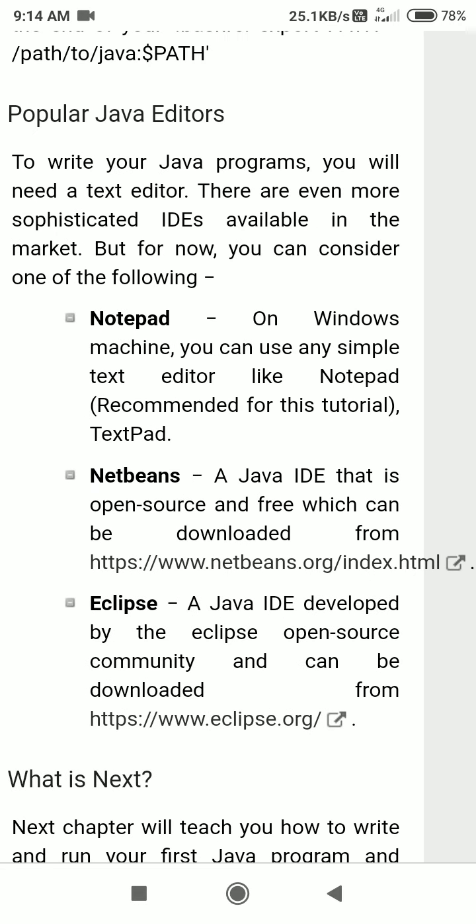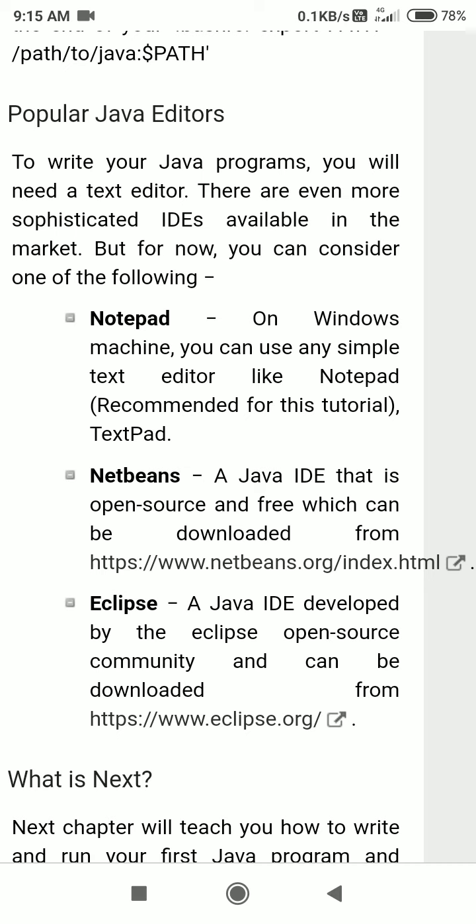So let us see the editor of Java. And you guys know we have seen the C language. For C language, you use Turbo Compiler as an editor. Editor means what? Where you can write the program. For Java, you are having three editors.